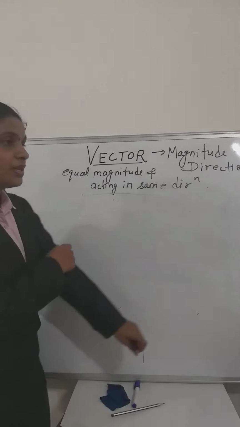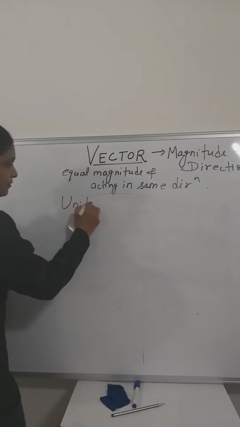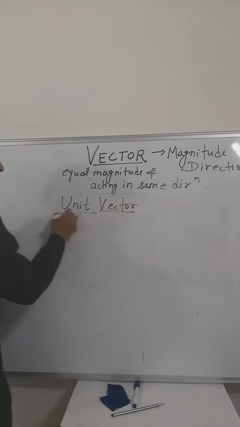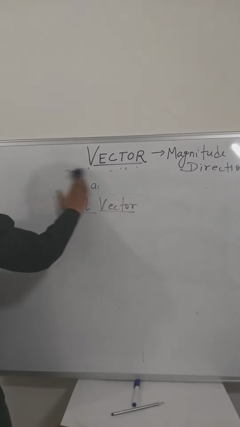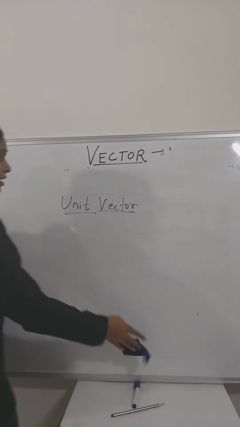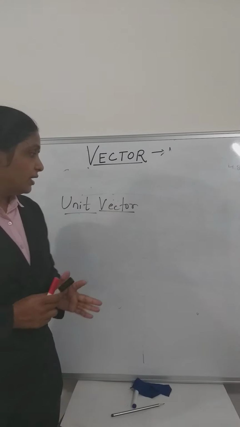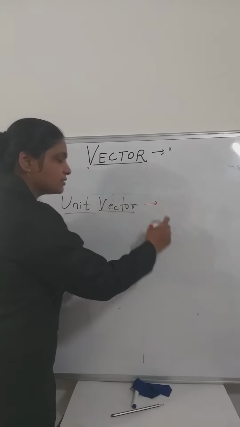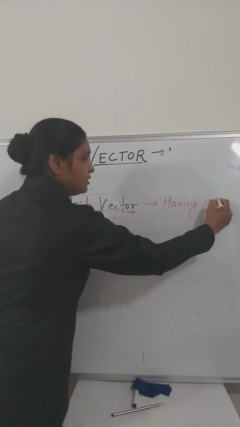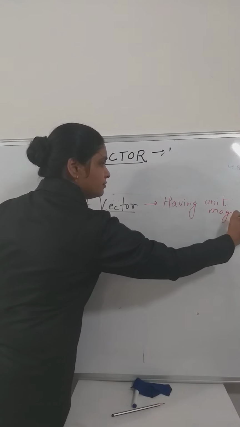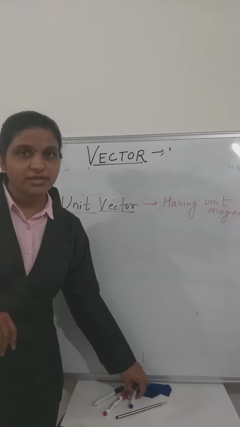Next will be our unit vector. This is the most important vector, the unit vector. What is a unit vector? Unit vectors are those vectors which have unit magnitude. For just a definition, we can say having unit magnitude. That's it. Now understand what unit magnitude is.